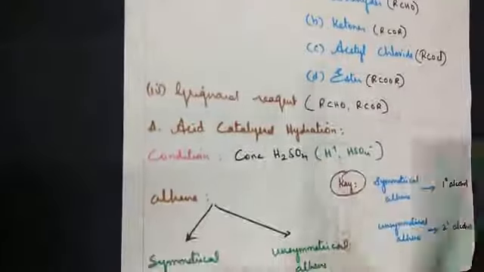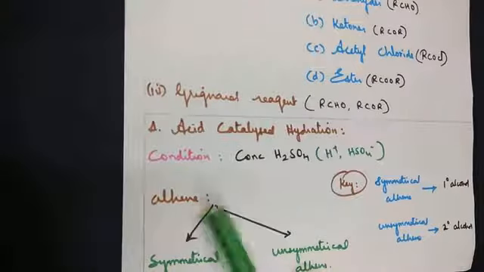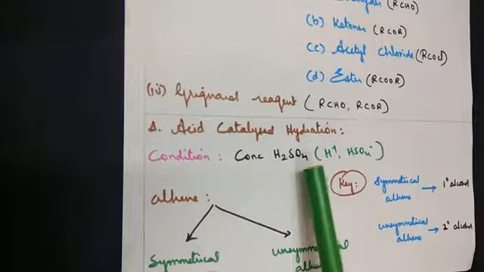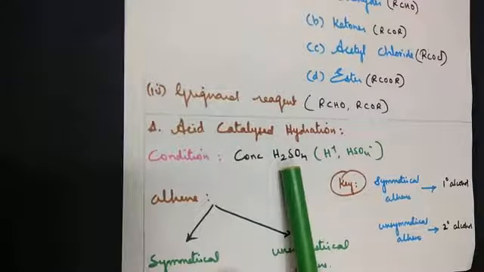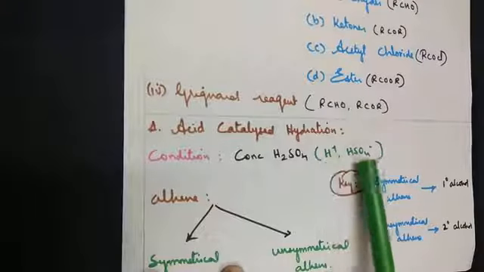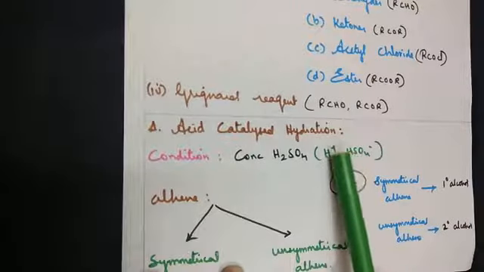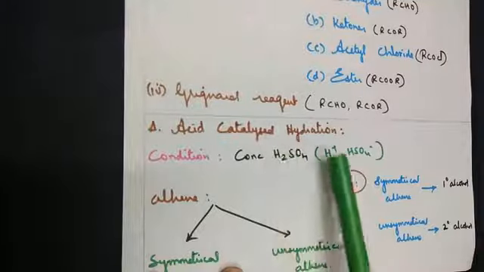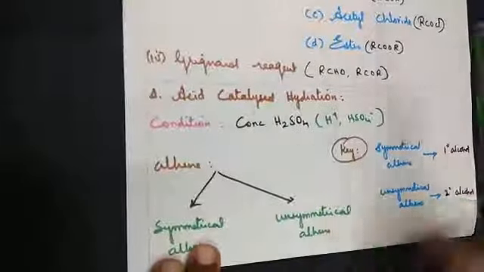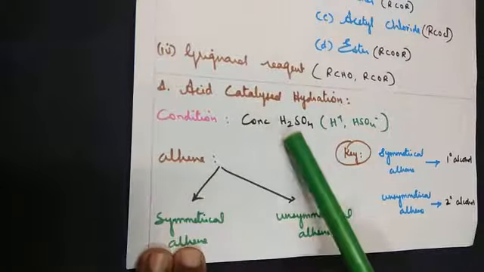Now when you hear the word acid catalyzed hydration, the condition is alkene is converted into alcohol by the presence of concentrated sulfuric acid. Now the sulfuric acid gets dissociated into ions as H plus and HSO4 minus ion. The H plus ions act as a catalyst, hence the name acid catalyzed hydration. As I told you earlier, it is suitable for converting an alkene into an alcohol.